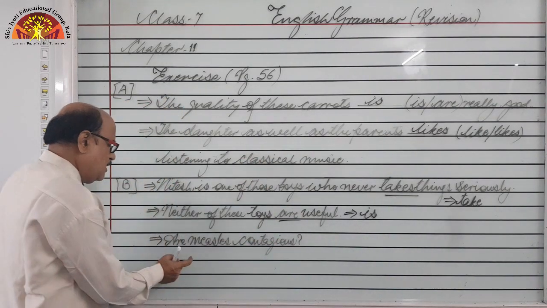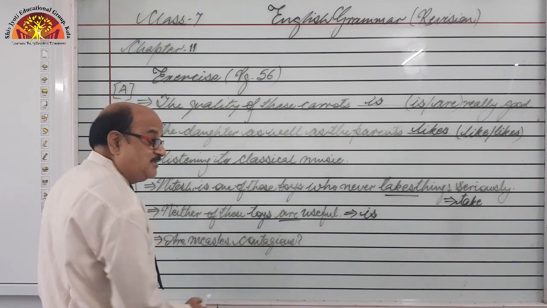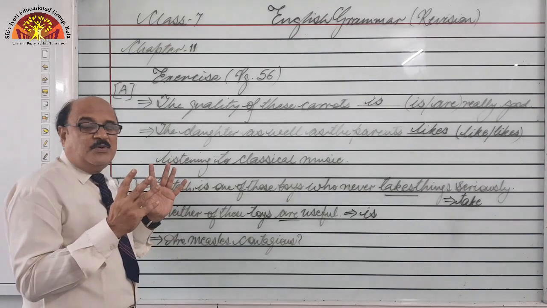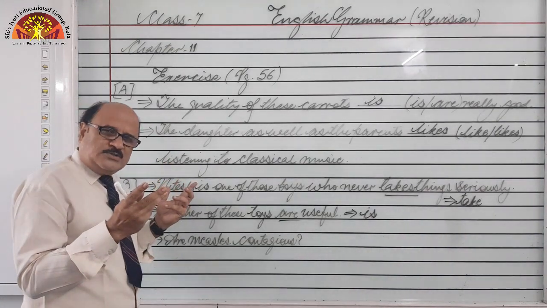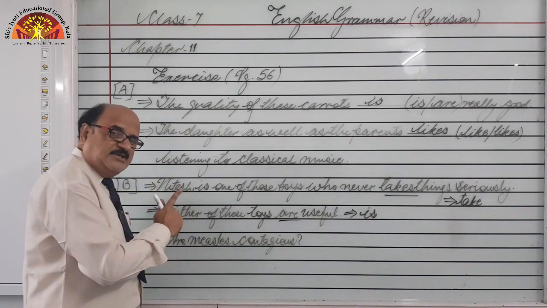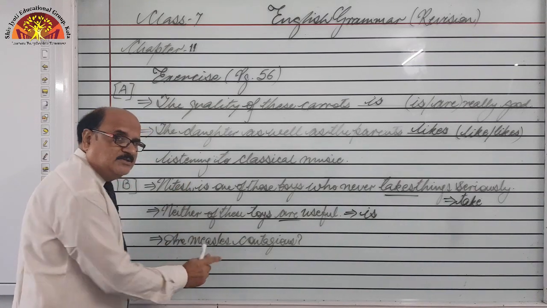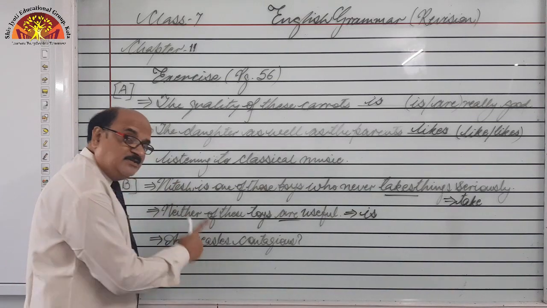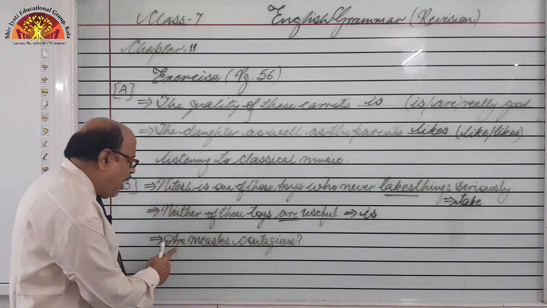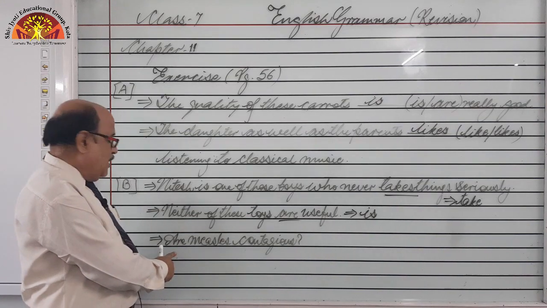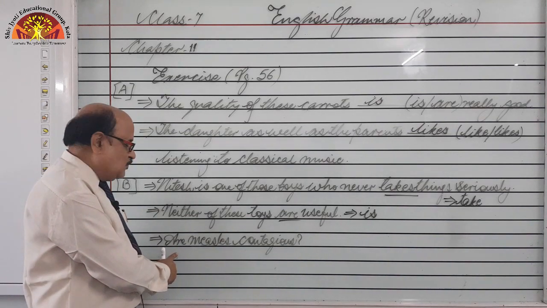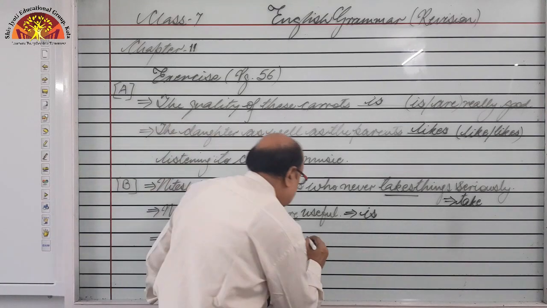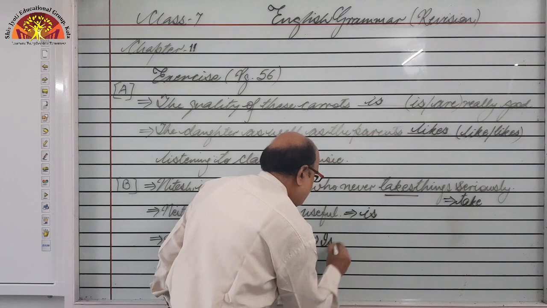Okay? Next, are measles contagious? What is measles? It is one of the diseases, you know, just like chicken pox, smallpox. So, this is also one of the diseases. So, this is the name of a disease. Disease means singular, so it should be treated as singular. So, let us see, are measles, but here are has been given, this is plural. So, let us make it singular. In place of are, it should be is.